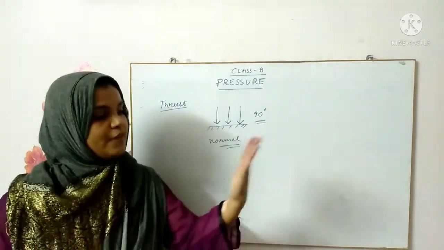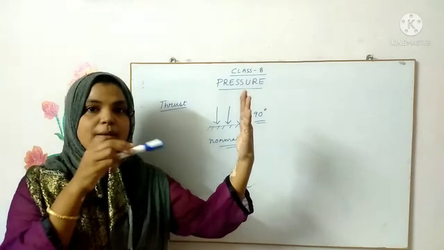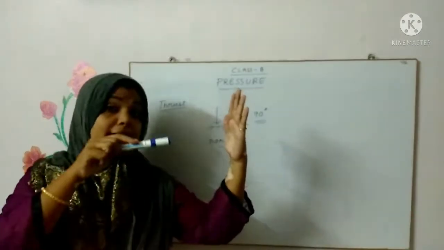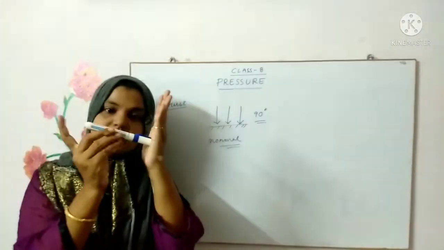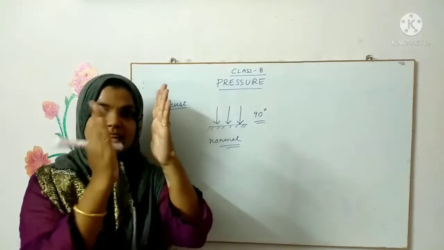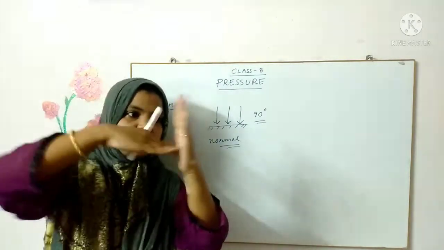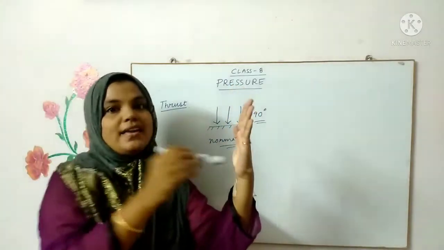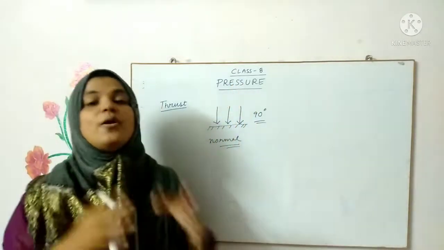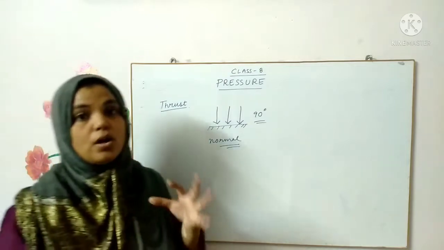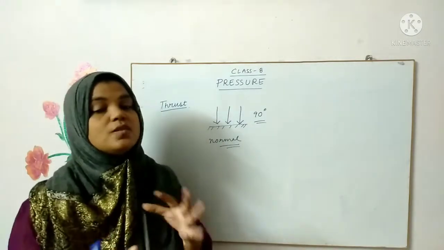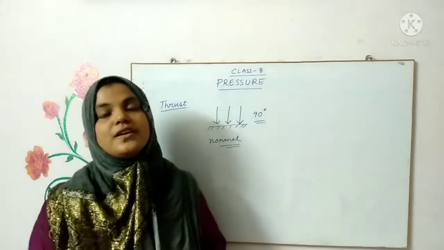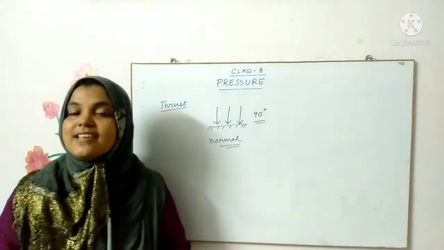Say for example, if this is my hand, and I am applying force like this, that means this is making a 90 degree angle. That means it is perpendicular to the surface. What am I doing? I am actually applying thrust on my hand. So any force that is acting normally to a surface is called thrust.